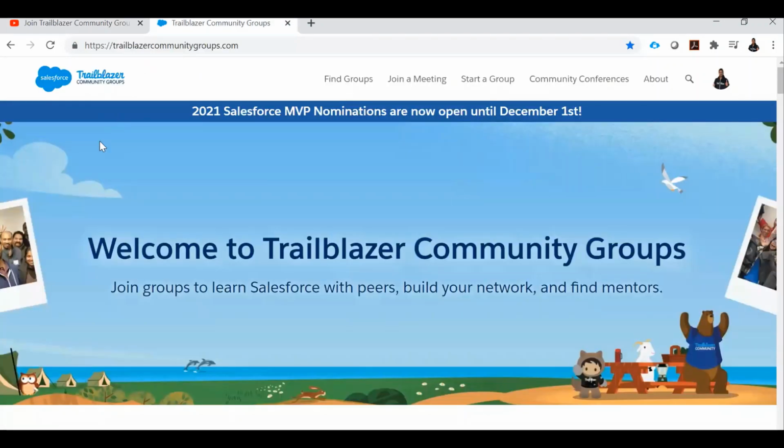Now let's talk about how to check the list of all the upcoming Trailblazer community groups events in a single page, either a list view or calendar view. Go to trailblazercommunitygroups.com and log in using your credentials. So this is the landing page, that is the welcome page of trailblazercommunitygroups.com.